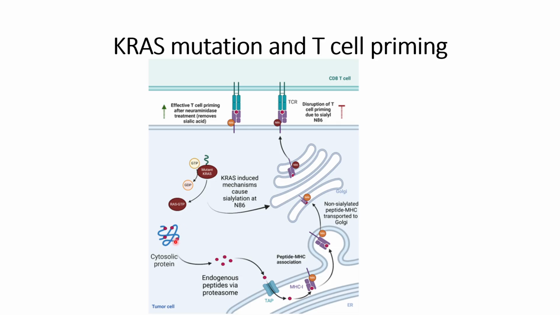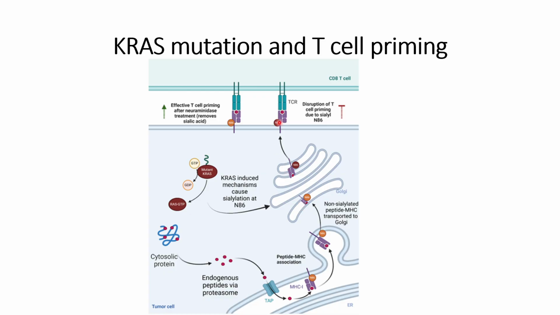on the cell surface membrane. The process occurs as the cytosolic protein is processed into endogenous peptides through the proteasome, and enters the endoplasmic reticulum, where it forms a peptide MHC association. Then the non-sialylated peptide MHC is transported to the Golgi, since sialylation does not occur in the endoplasmic reticulum. In the Golgi, in the normal case, the MHC has an N86 region in the heavy chain. It is glycosylated, but not sialylated in the normal case.